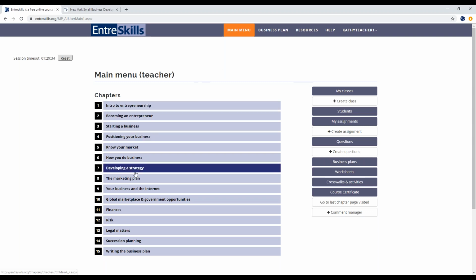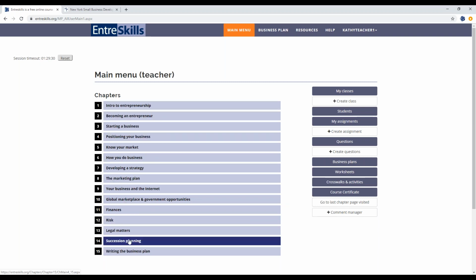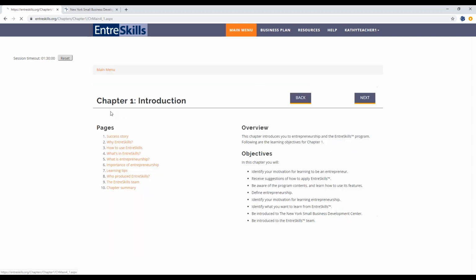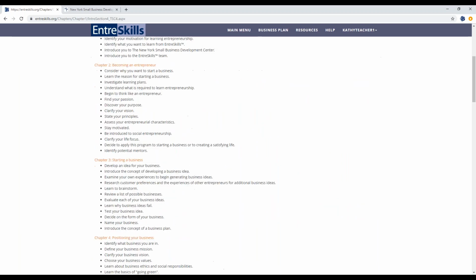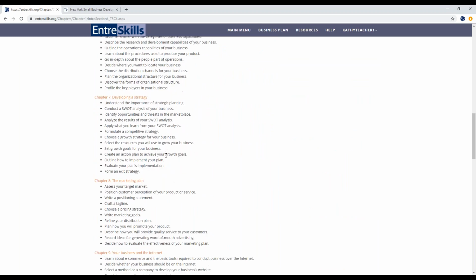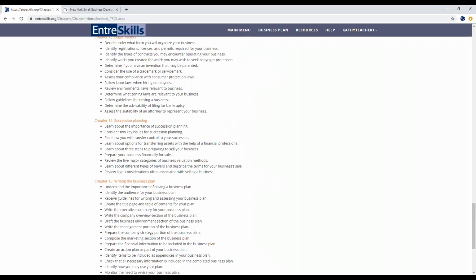So I'm not going to spend too much time going through the chapter content since you do have access to this. And in chapter 1, section 4, it gives you an overview of what's in the entire course. So that's a quick way to see what each chapter covers.